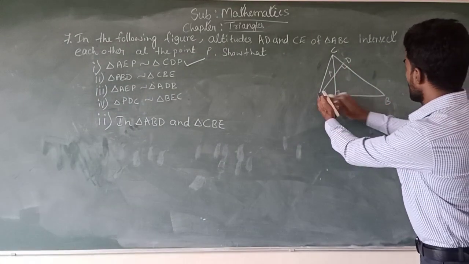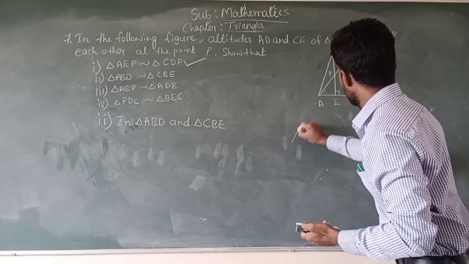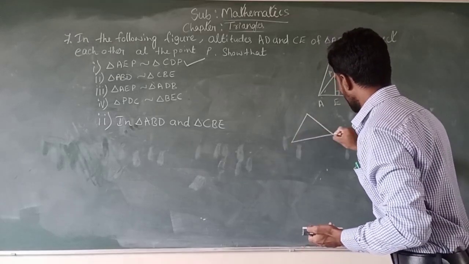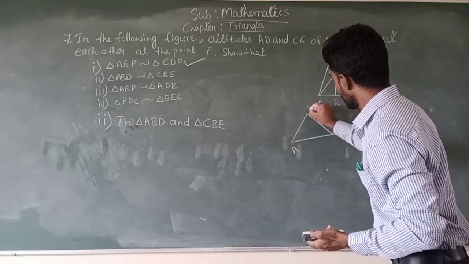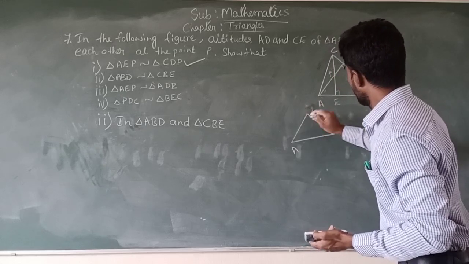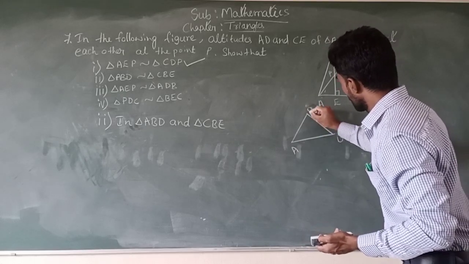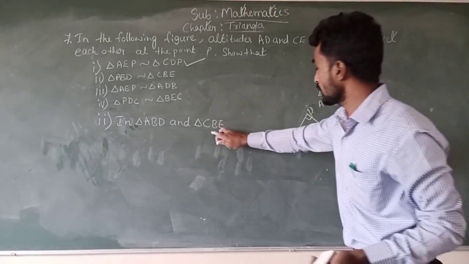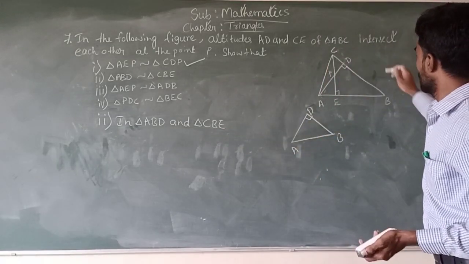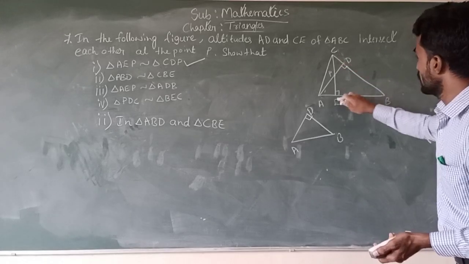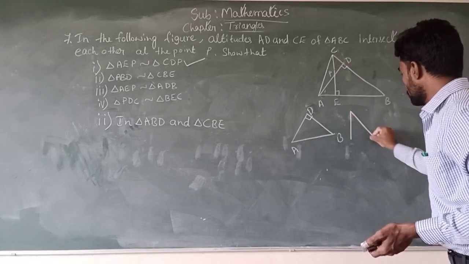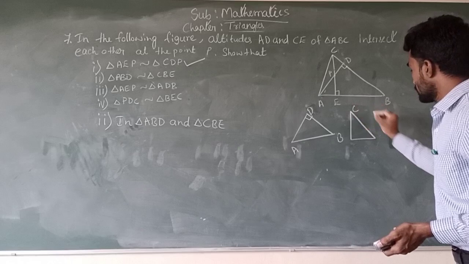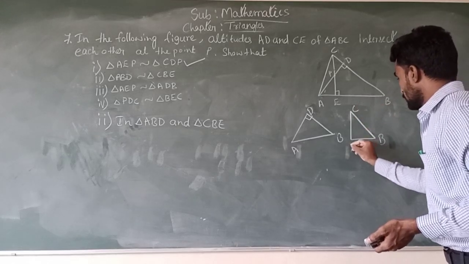One is ABD. Here angle D is 90 degrees, and also another triangle CBE. This is C, this is B, this is E.